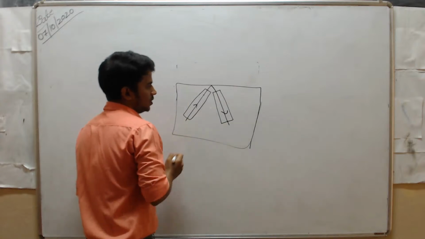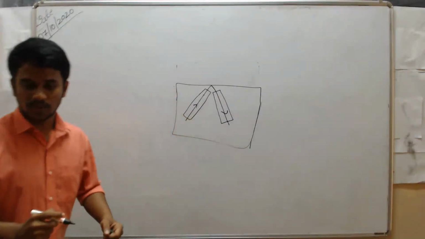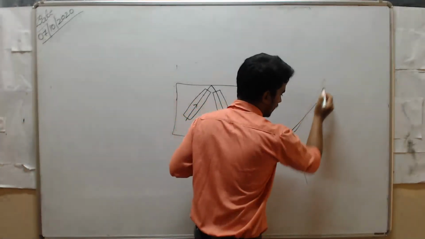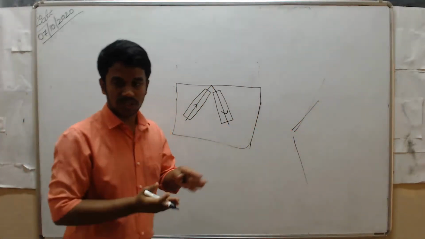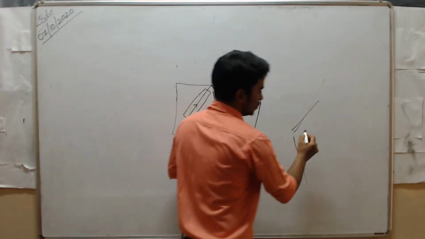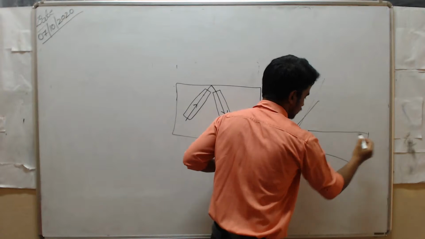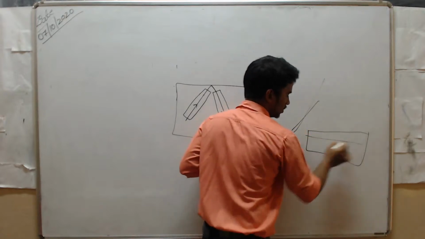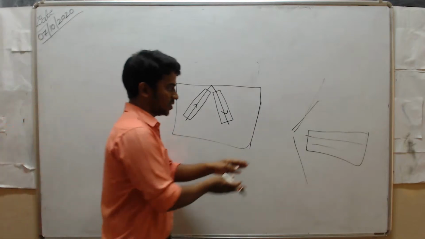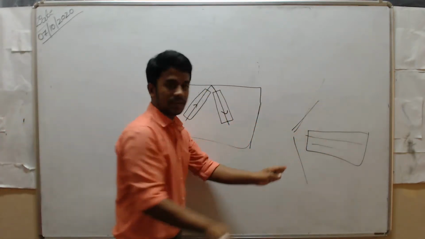Why should we use pipes? Because when you speak, the sound moves widely. To concentrate our sound energy in a straight line we use this kind of pipe, so the entire sound passes through the pipe only. Otherwise the sound will move in all directions.